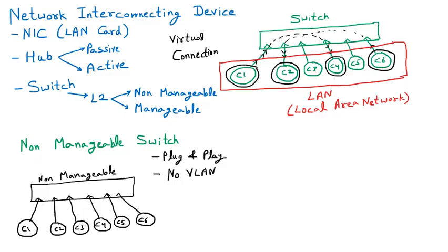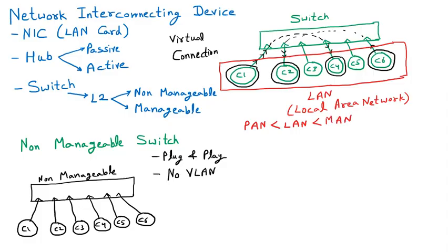People also talk about the PAN, the personal area network, the Bluetooth connectivity, a very short distance. So first of all, we have the PAN, the personal area network where Bluetooth is used, and that is smaller than the LAN. LAN is the local area network, and that is smaller than the MAN, the metropolitan area network.